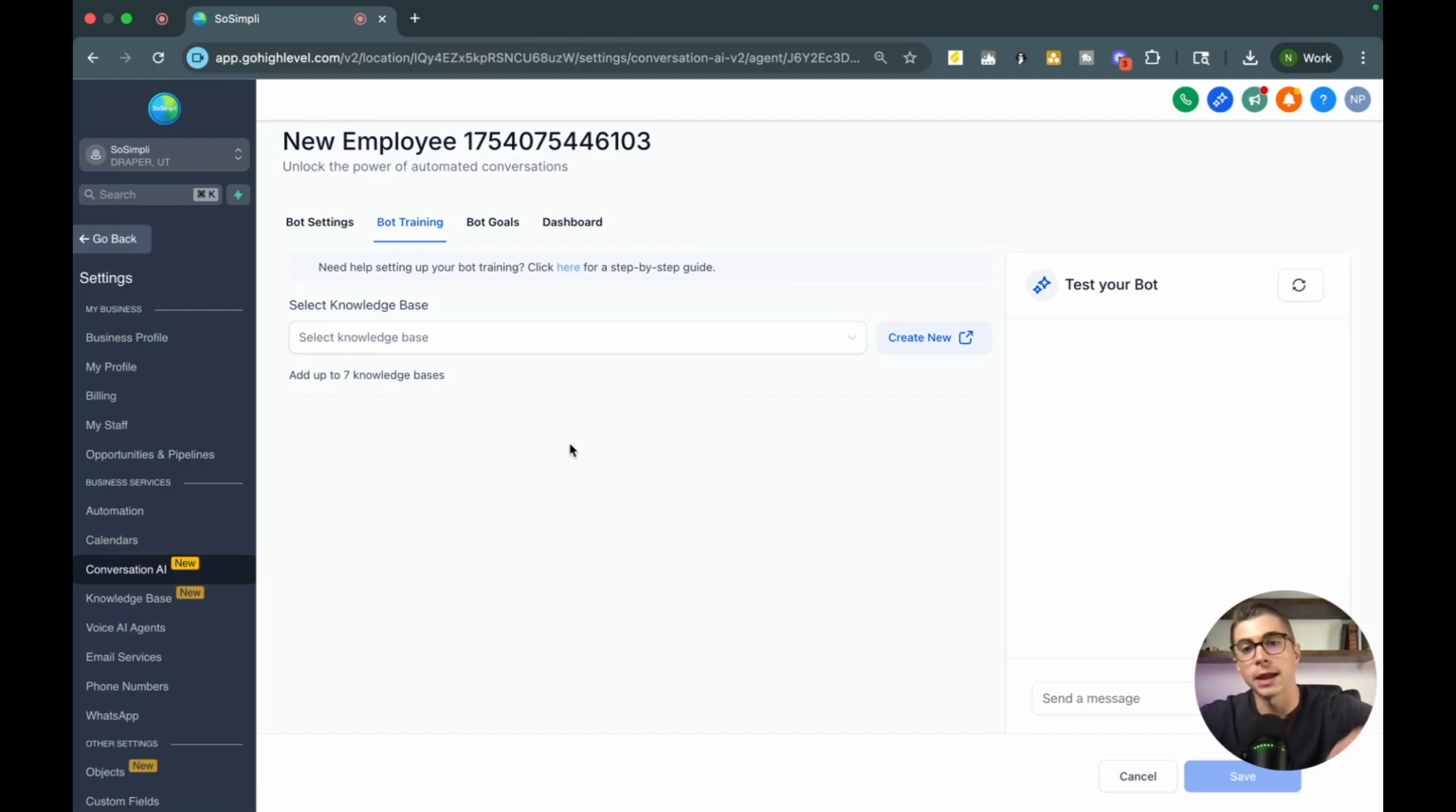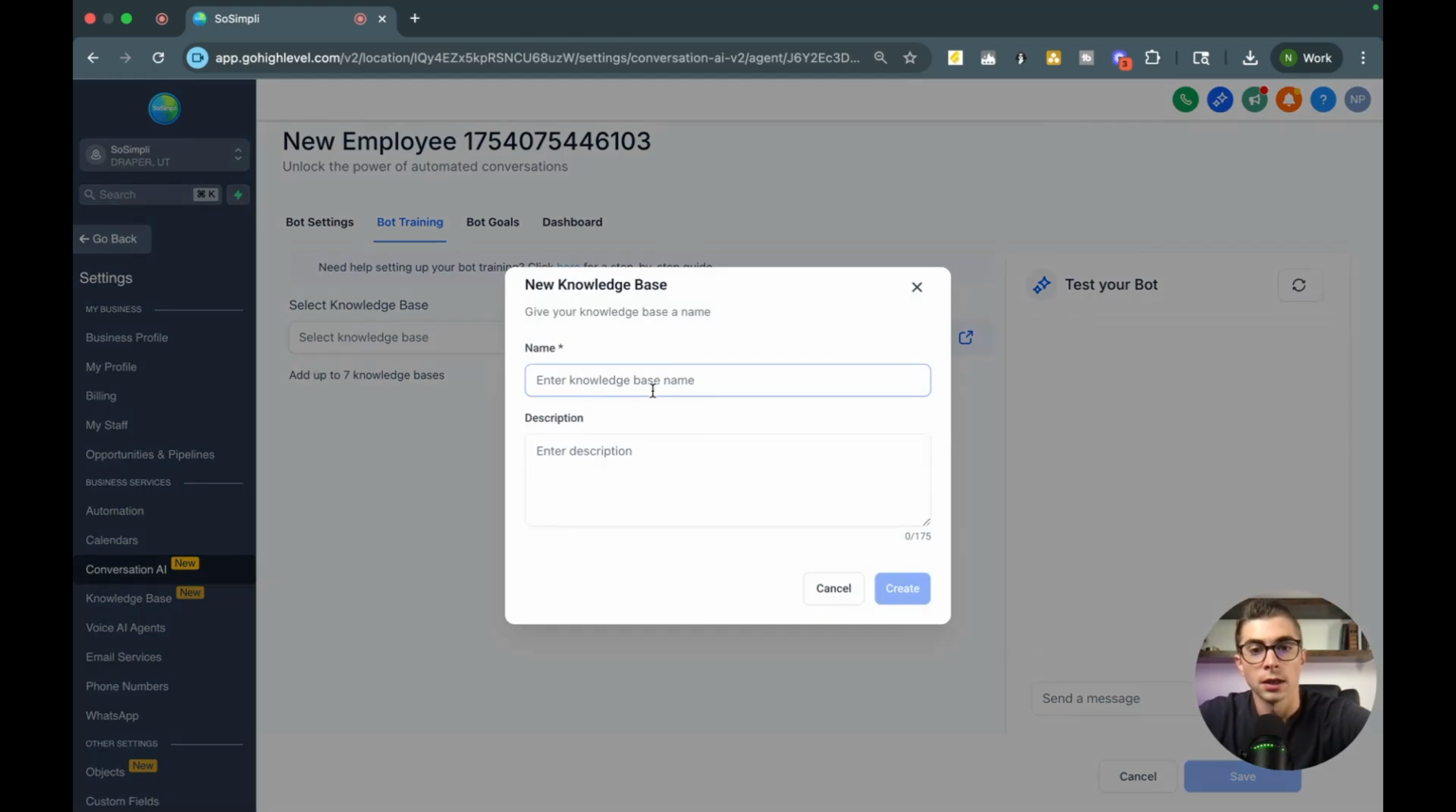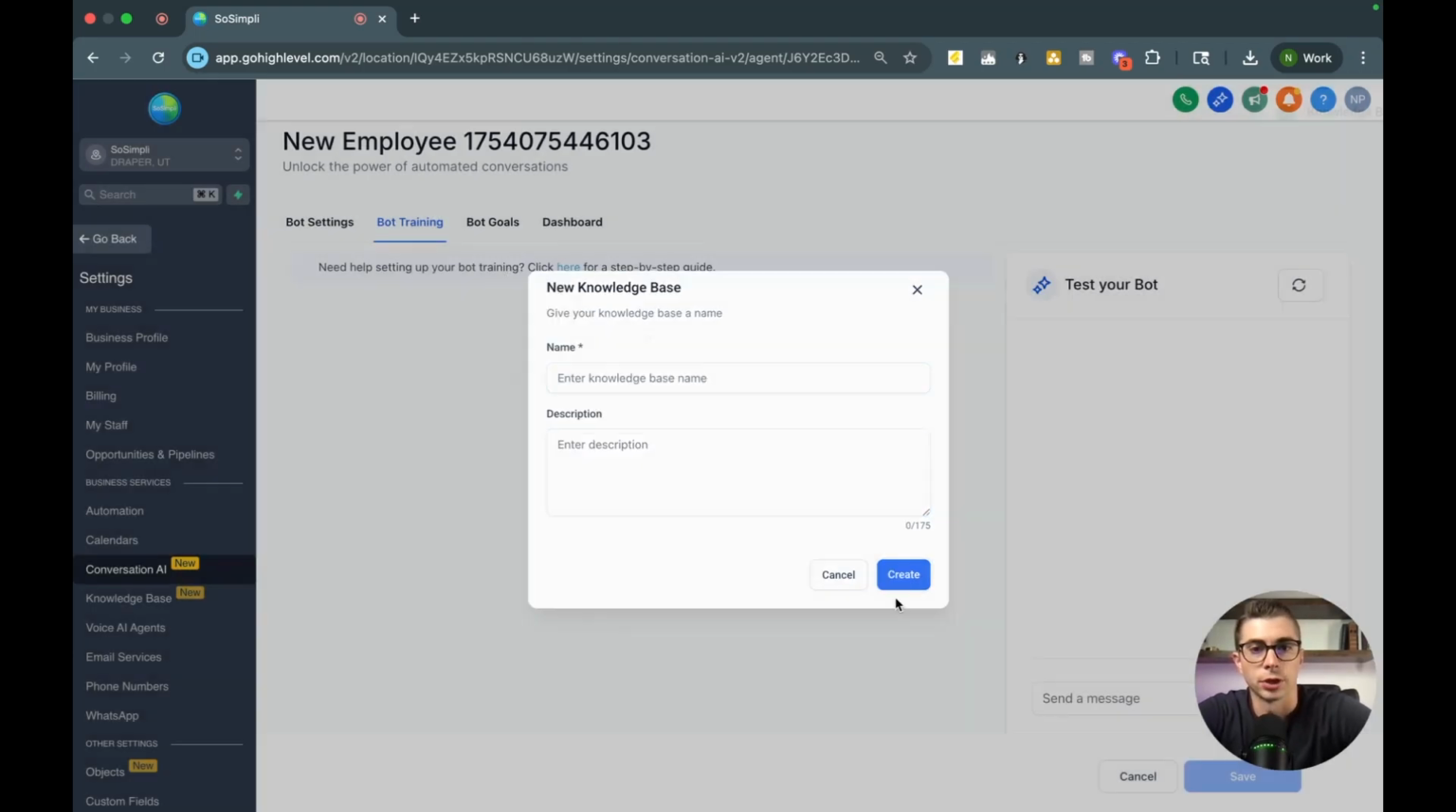Now there's 2 types of knowledge bases that you can load in here. And if you haven't had a knowledge base loaded in here before, you can just go ahead and hit this button right here where it says create new. Now, when you select here, you can give it a name and a description. So I'll just do test Q&A, and I'll just give it a description: answers basic questions about the business. I'm going to hit create.